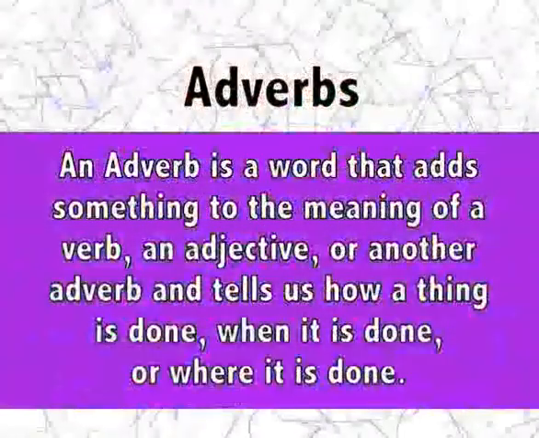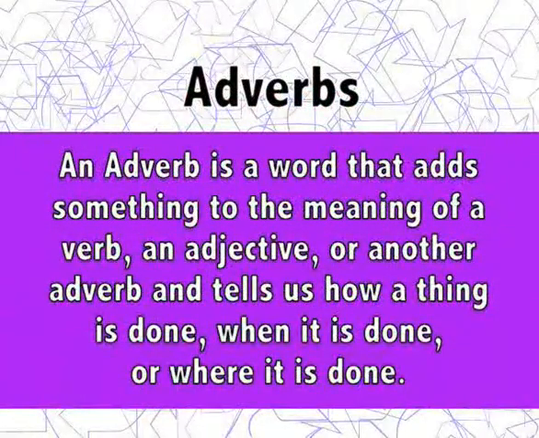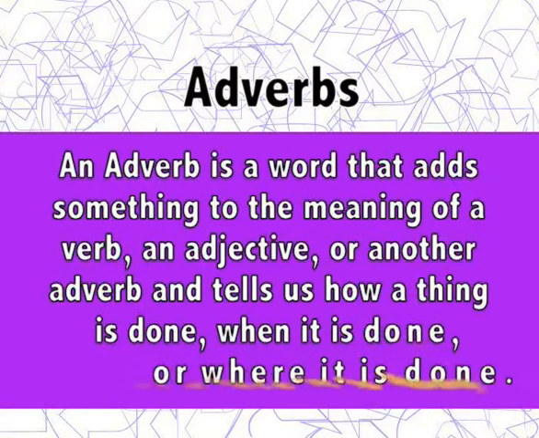And it tells us how a thing is done, when it is done, or where it is done. Now let's look at some examples.